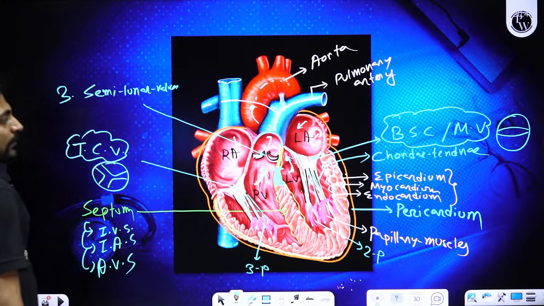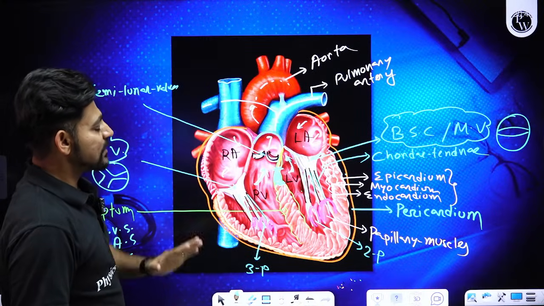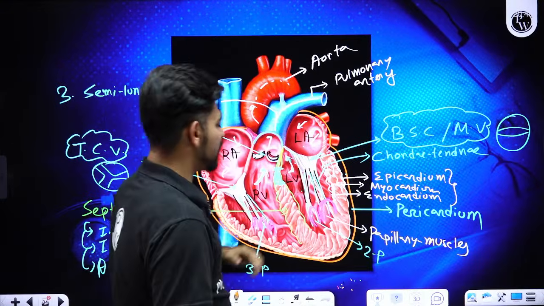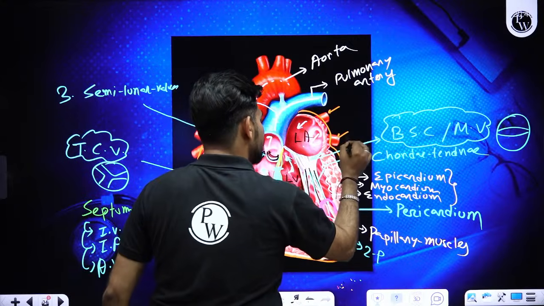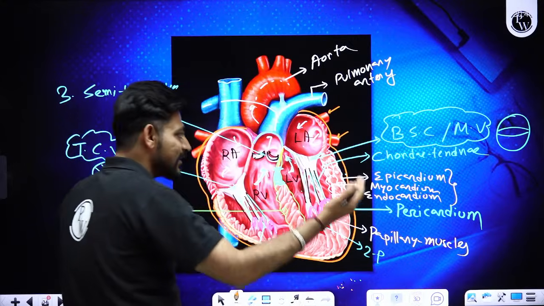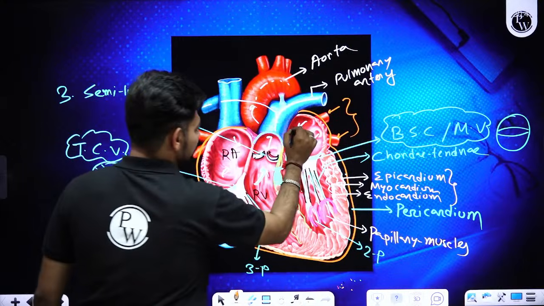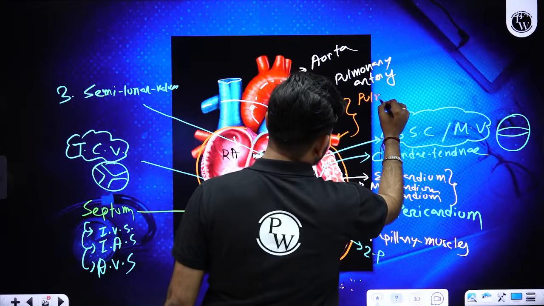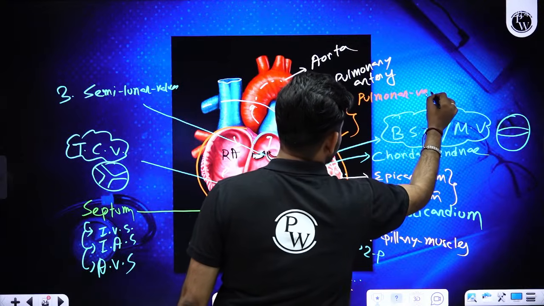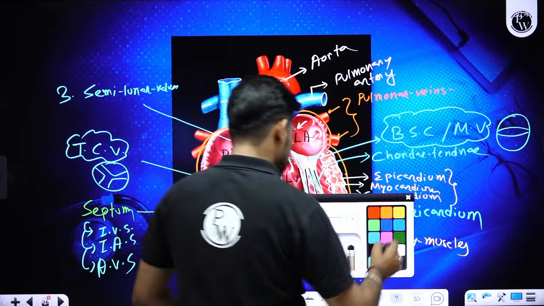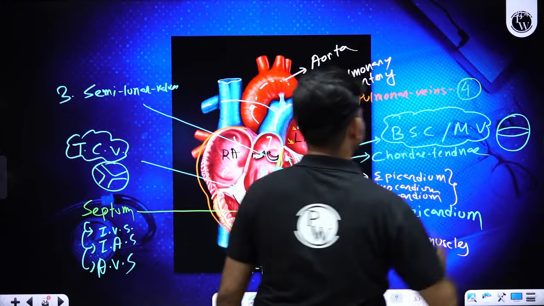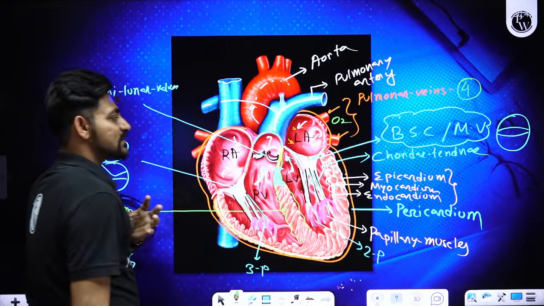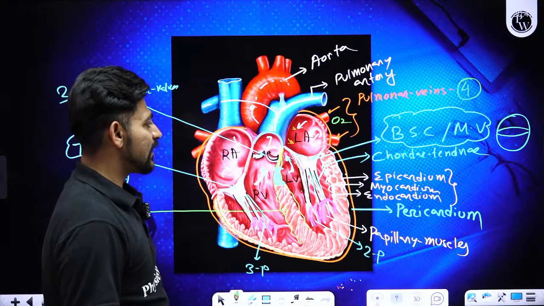Okay. Now, apart from these arteries, we will be finding some veins as well. What are the main veins? The veins which are fetching oxygenated blood from the lungs and delivering into the left atrium, they are called pulmonary veins. How many pulmonary veins are there? 4 pulmonary veins are there. They are bringing oxygenated blood from lungs and delivering into the left atrium.